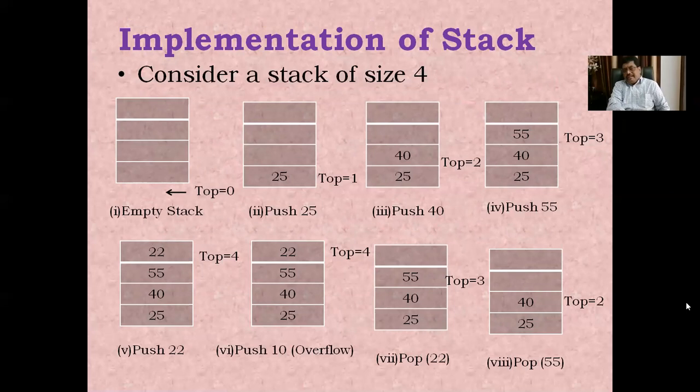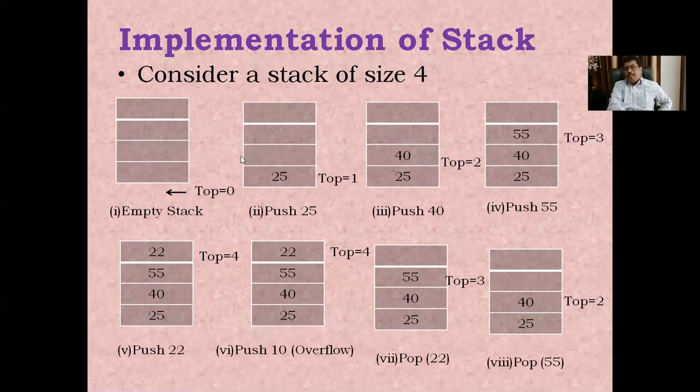Here we take an example to perform the push and pop operations, implementing the stack. We assume the size of the stack is 4, which means a total of 4 locations are available. At present it is empty, so top indicates 0, and our index begins with 1, 2, 3, 4. Suppose top equals -1, then our index begins with 0, 1, 2, 3.